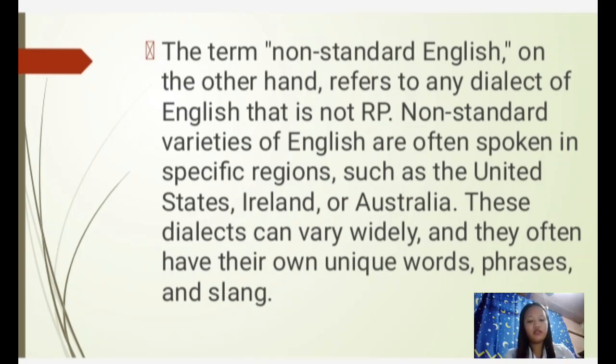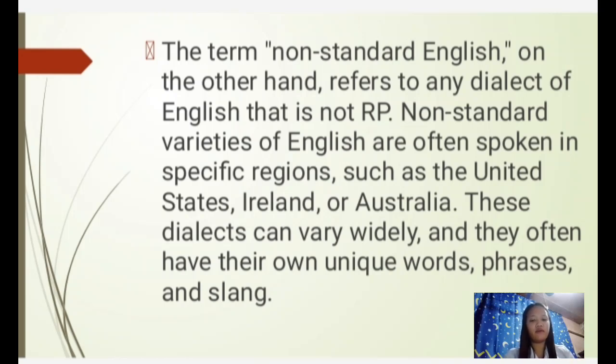Non-standard English is any dialect of English that is not Received Pronunciation, with significant variation, often featuring unique words, phrases, and slang.